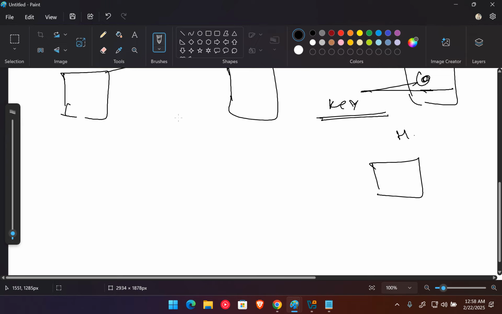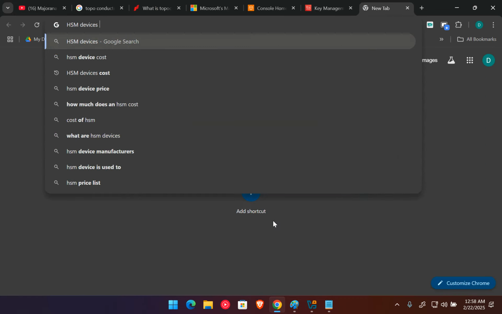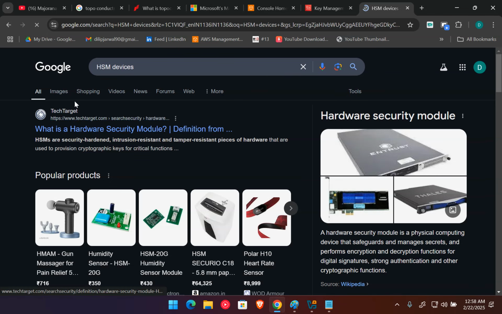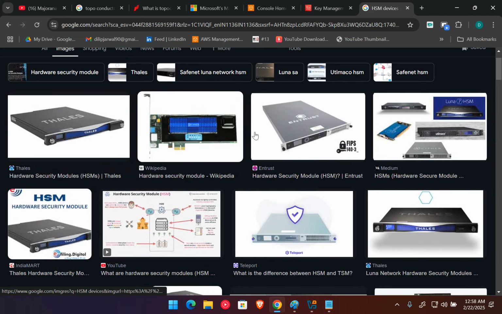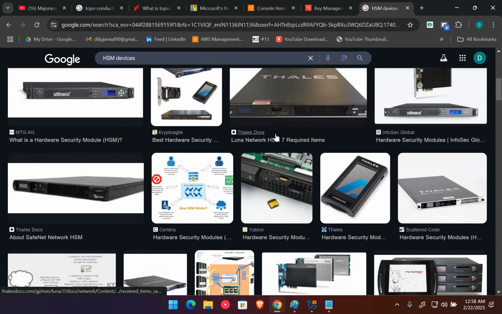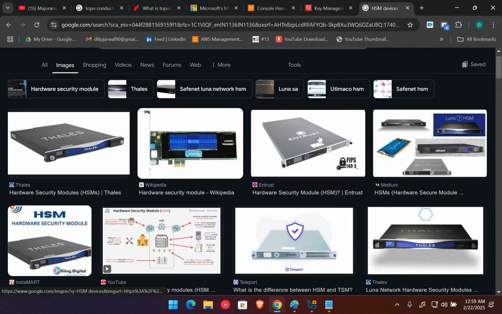Those are known as HSM hardware. If you quickly search for HSM hardware, these are HSM devices. There are lots of companies which created this hardware. One of the companies is Thales, then we have Crypto, and then we have others. These are the kinds of devices we use to store the keys.